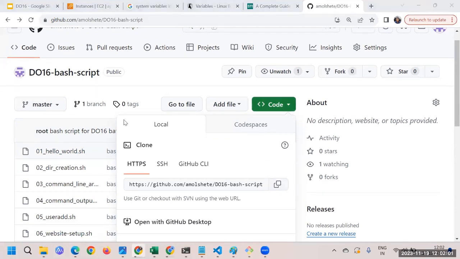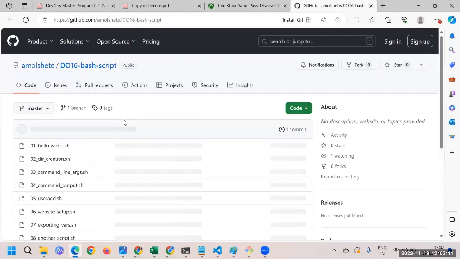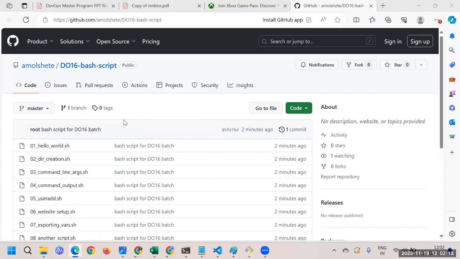Everyone, just copy this link. I'm not sure whether you're able to copy the links. Just try to copy and let me know. Yes, okay, great. Fine. So just copy that link.